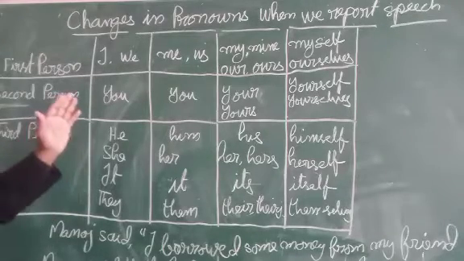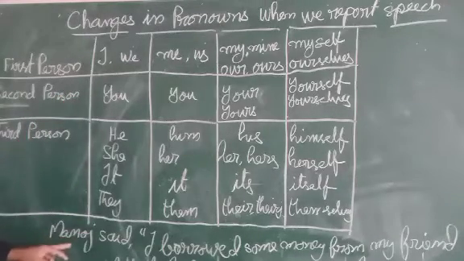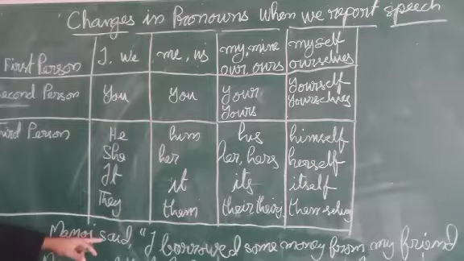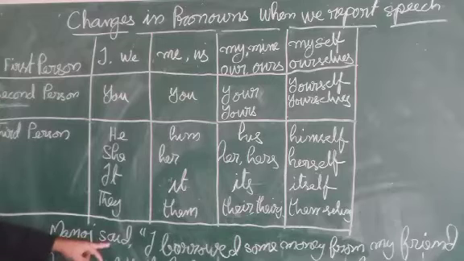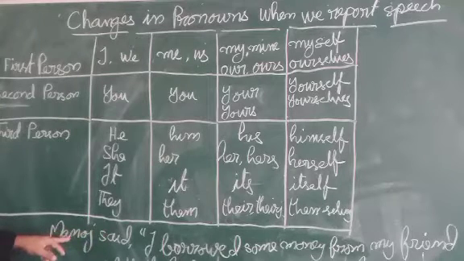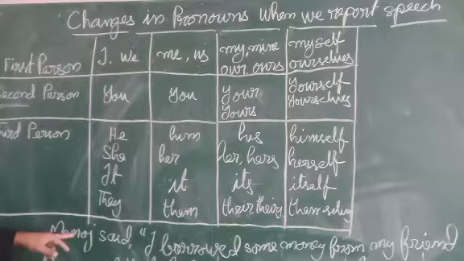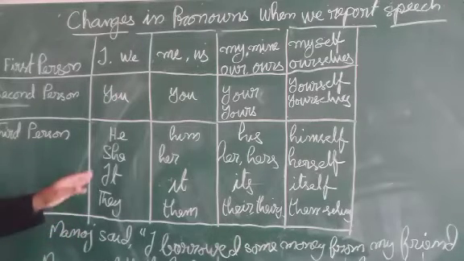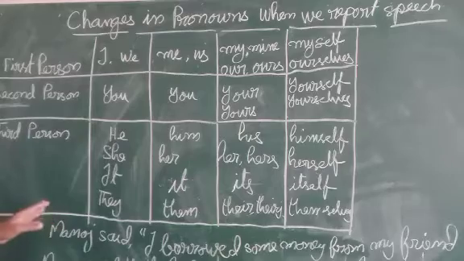If the subject of the reporting verb is third person, a name, all the names are considered as third person.